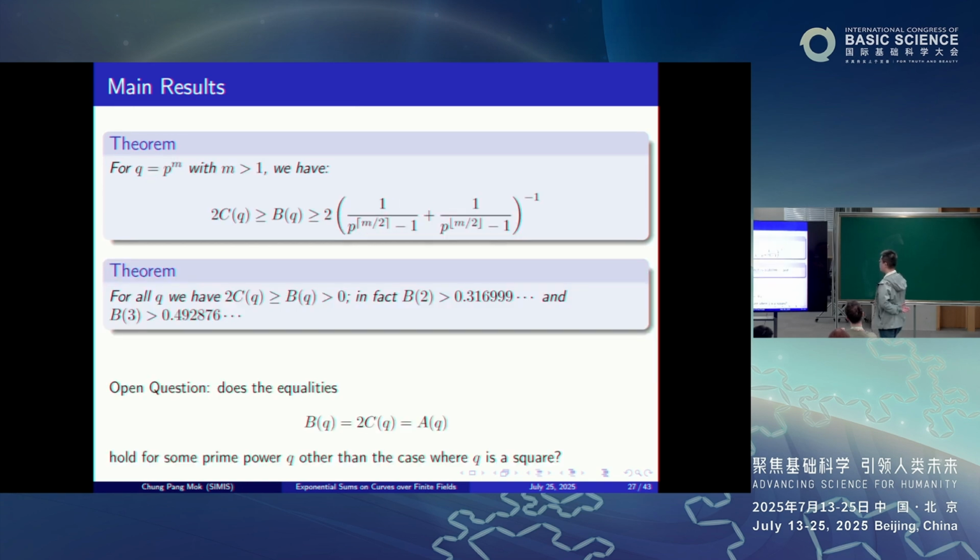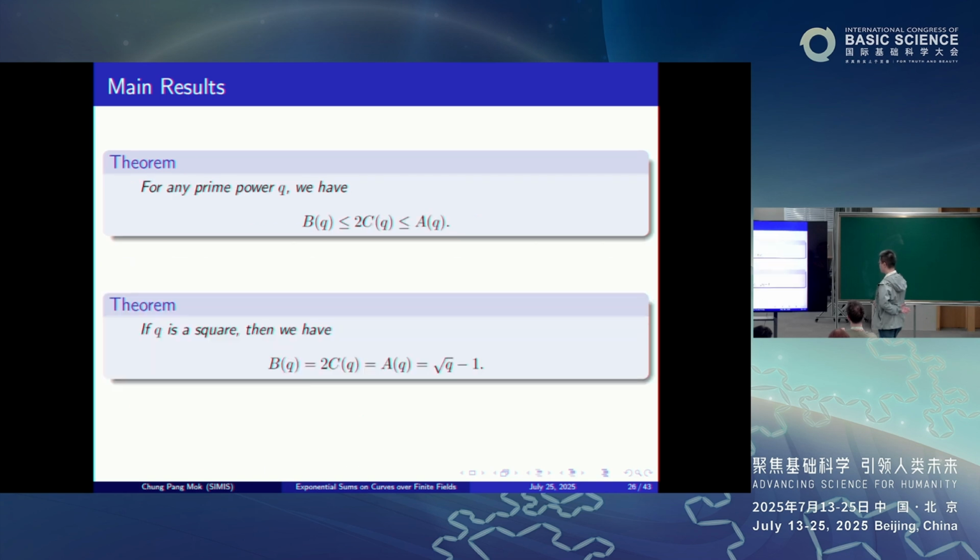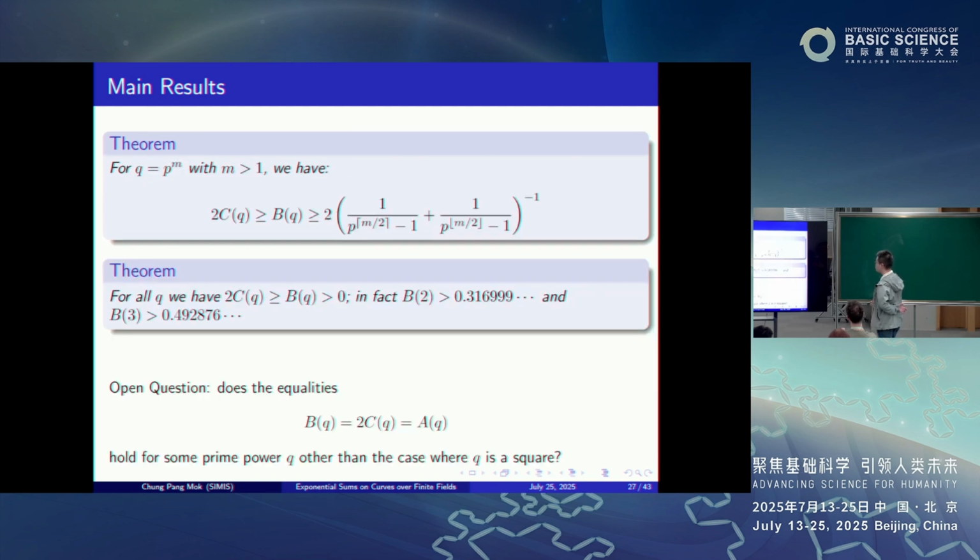Okay. And if q is not necessarily a square, then at this point we do not know the exact value of these constants, but at least we can say something. So in general, when q is not a prime, in other words, F_q is not a prime field, so q is say p to the m, where p is of course the characteristic and m is bigger than 1, then we have the following.